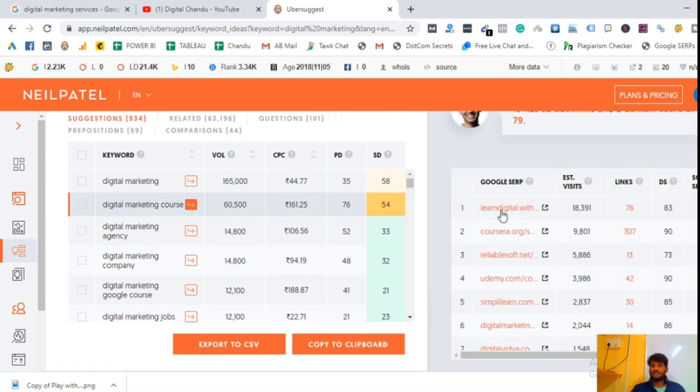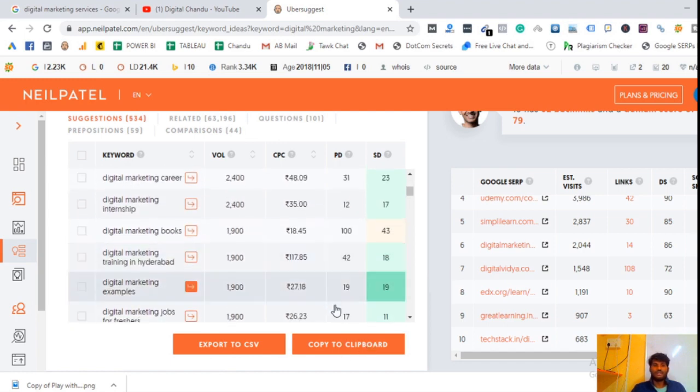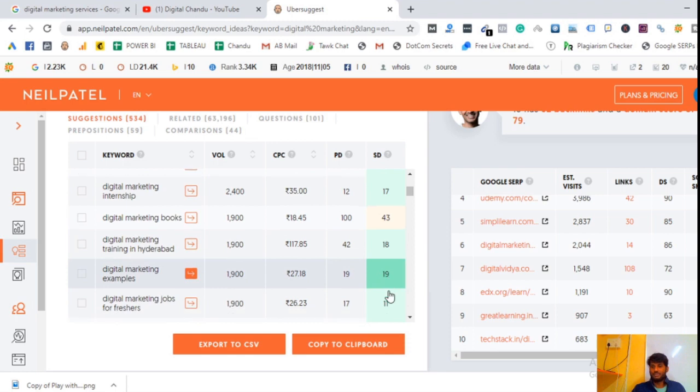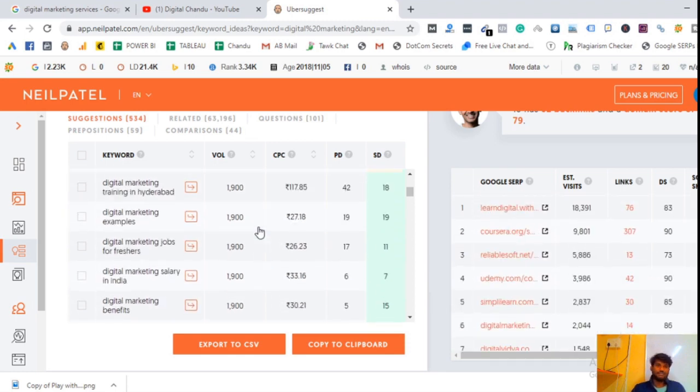See, learn digital marketing with Google is coming now. It gets an estimated 18,391 visits per month, and you can see everything here. And you can download these keywords to your desktop whenever you click on this particular button. If you want to copy everything about these keywords, just copy to clipboard and paste it in your Excel sheet. This is the process, guys.